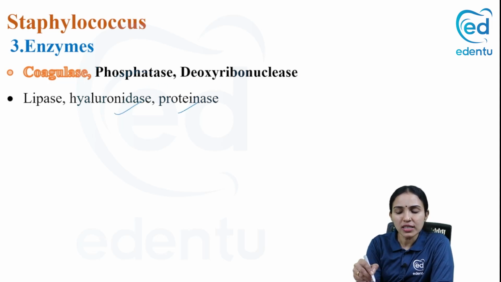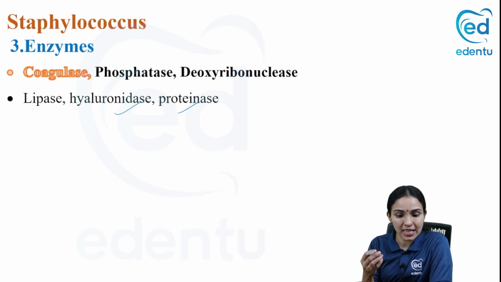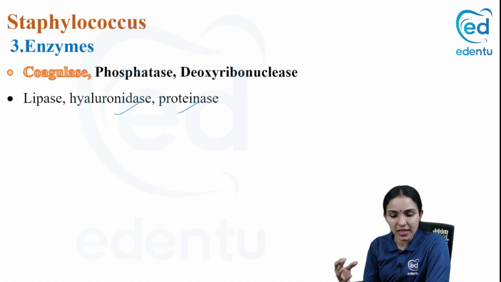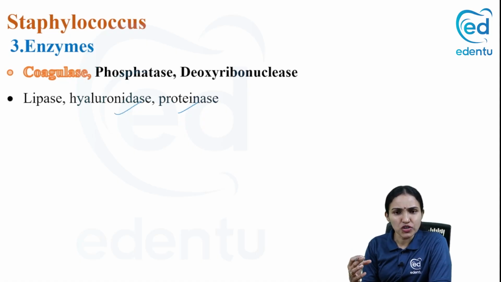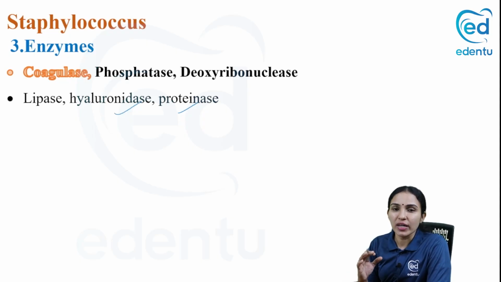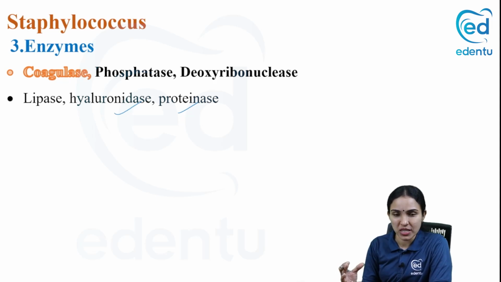See, all these will act on the cellular components: on the phosphate membranes, DNA, lipid membranes, then hyaluronic acid which is present in the joints, synovium, and protein molecules. So all these will cause cell membrane damage, nucleic acids will be lysed, lipid membranes damaged. So everything will help in the pathogenesis of this organism. Basically coagulase is the thing you should not forget, but also remember it has different enzymes which can break down different molecules present in the cells.